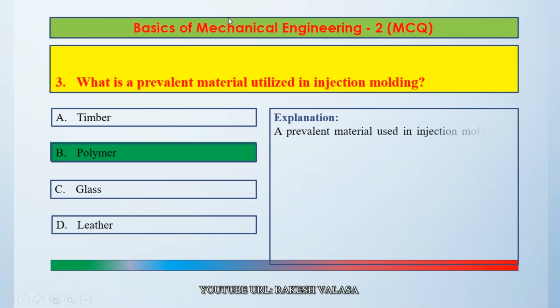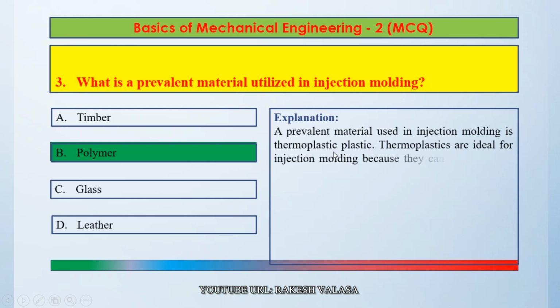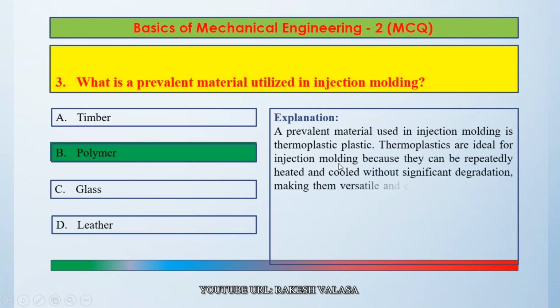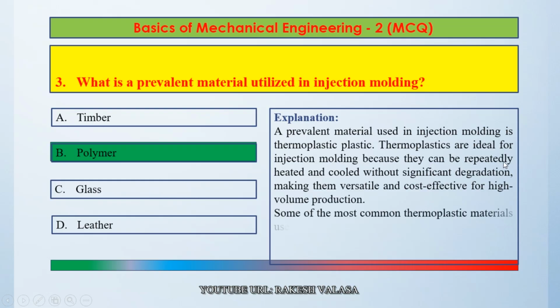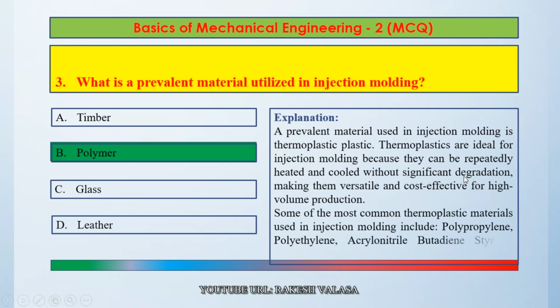A prevalent material used in injection molding is thermoplastic plastic. Thermoplastics are ideal for injection molding because they can be repeatedly heated and cooled without significant degradation, making them versatile and cost effective for high volume production.